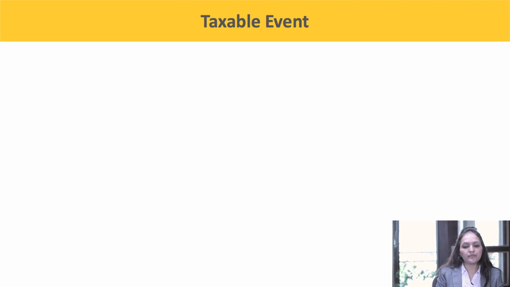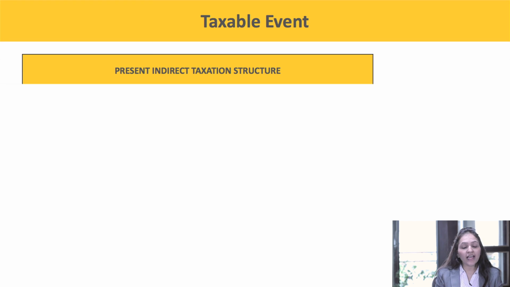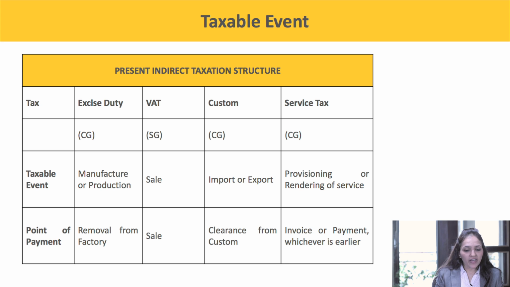Now, let us understand what is the taxable event in GST. For this, we would first understand what is the present indirect taxation structure. In case of excise duty, the taxable event is manufacture or production, and the point of taxation is removal from the factory. In case of VAT, the taxable event is sale, and the point of taxation is sale. In case of customs, the taxable event is import or export, and what is the point of taxation?